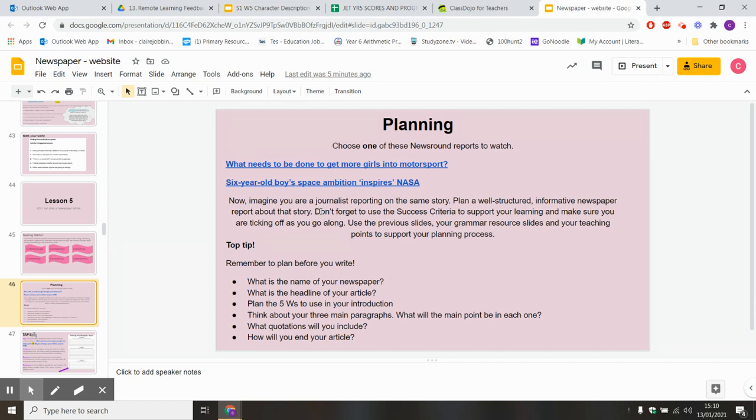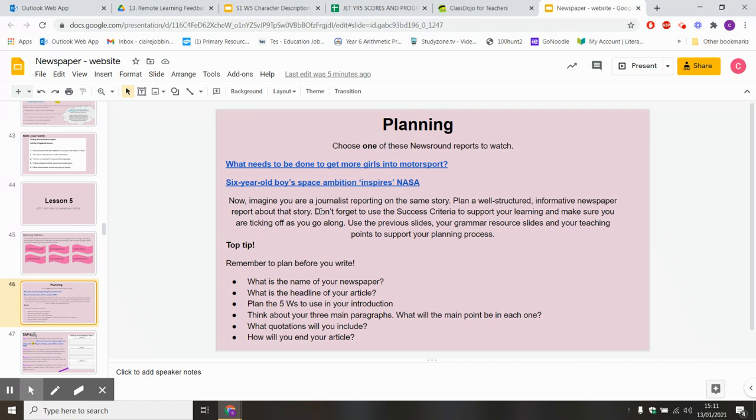Don't forget to use the success criteria to support your learning and make sure you are ticking off as you go along. You need to use the previous slides, your grammar resource slides, and your teaching points from previous lessons to support your planning process. Don't forget to use these top tips too.